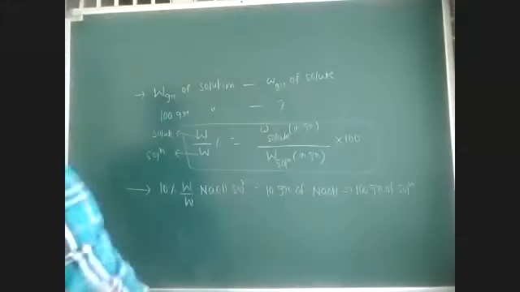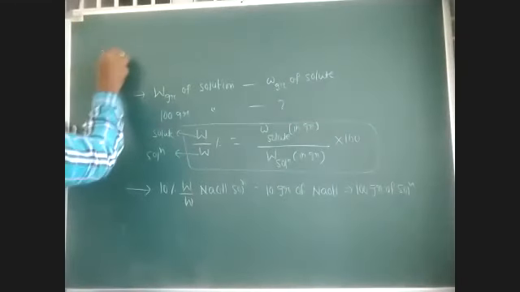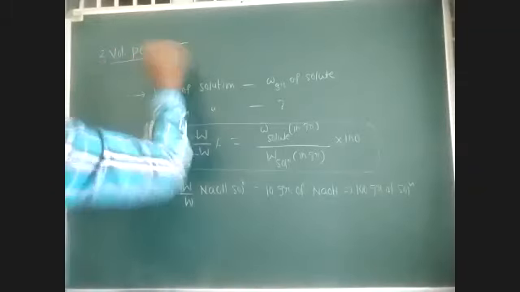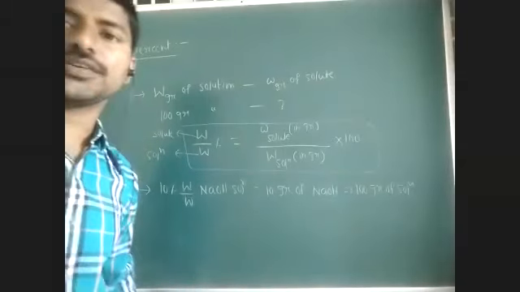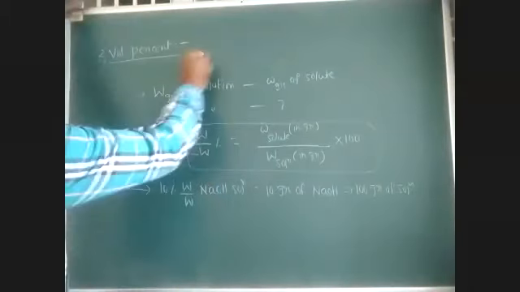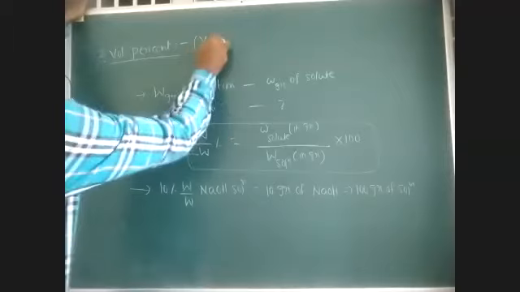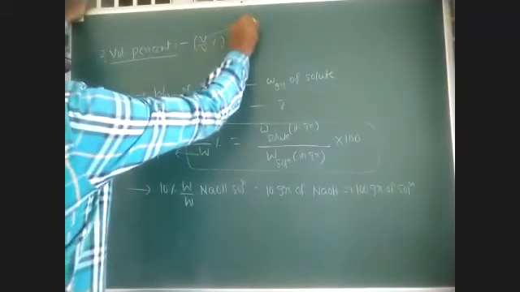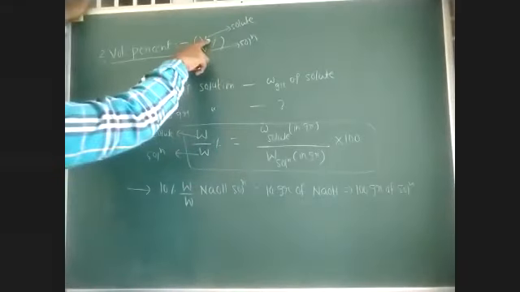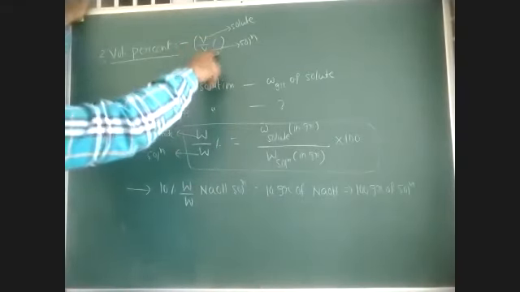Next, the second one, volume percent. What is volume percentage? It is the volume of solute, V by V, where the numerator corresponds to solute and the denominator corresponds to solution. So it is the volume of solute in ml present in 100 ml of solution.